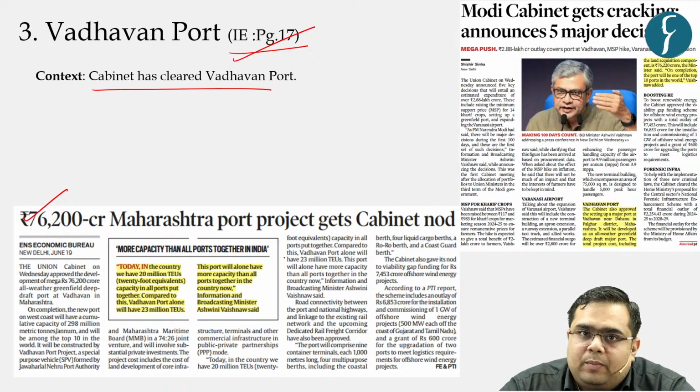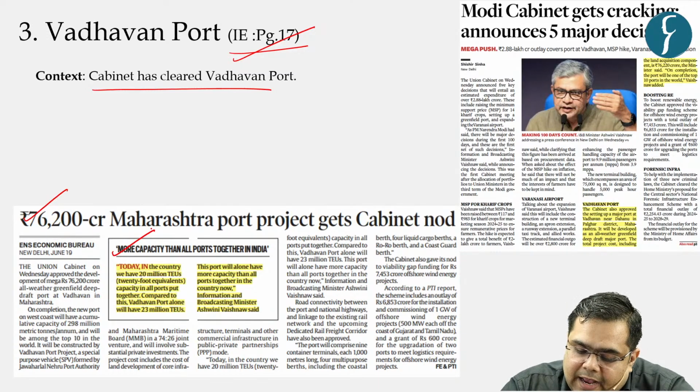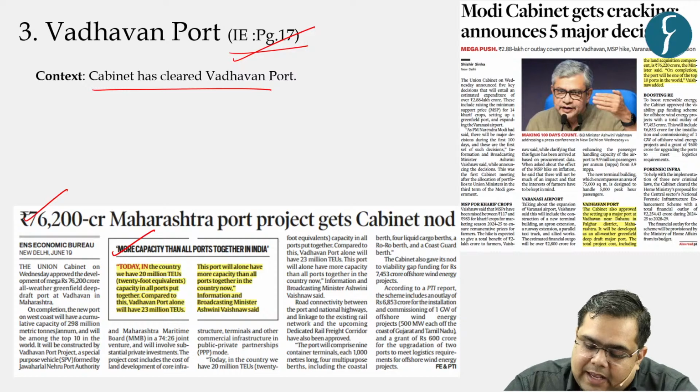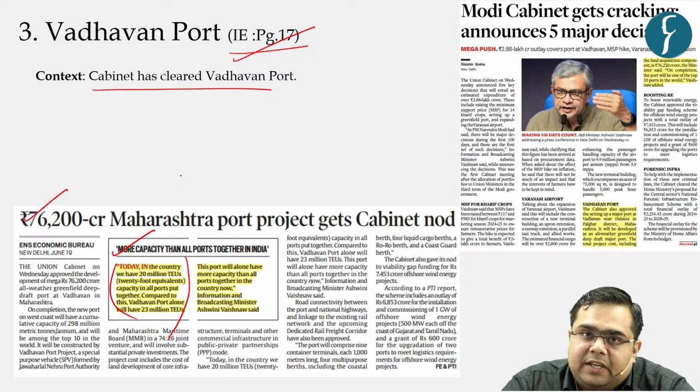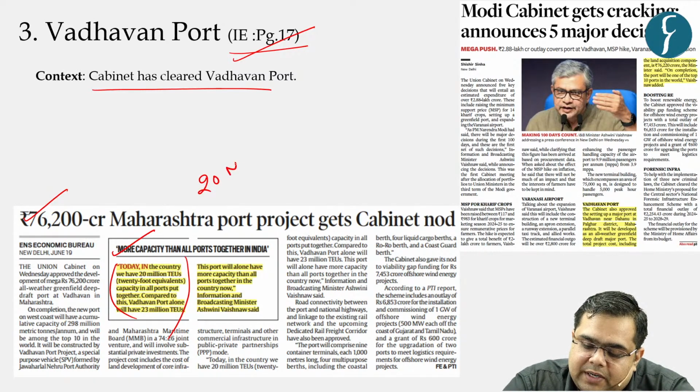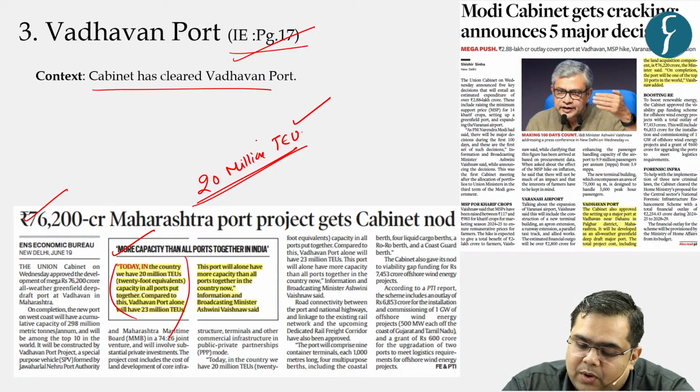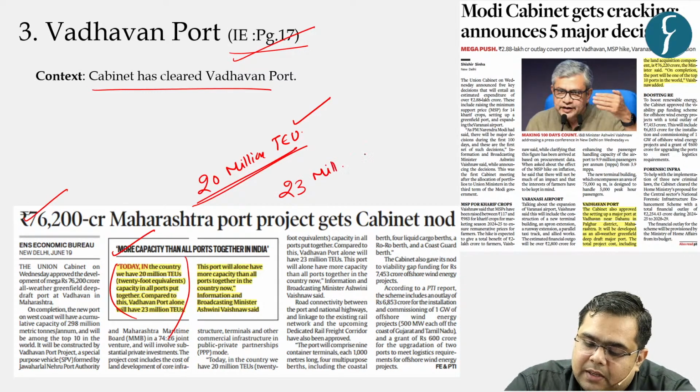So it is going to be India's 14th major seaport, and the key feature with respect to this port is that as of now the country has 20 million TEUs of capacity of all the ports combined. We have the capacity of 20 million TEUs. TEU is a unit of measurement of goods, right? So again, this Vadhavan seaport alone is going to have a capacity of 23 million TEUs.